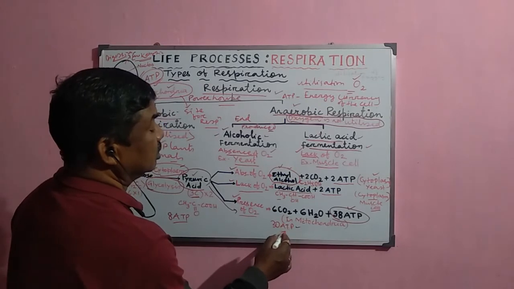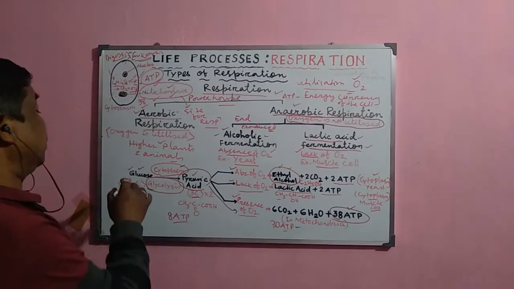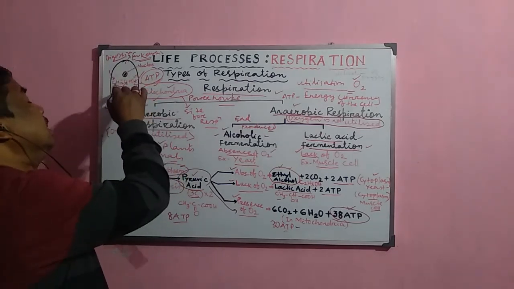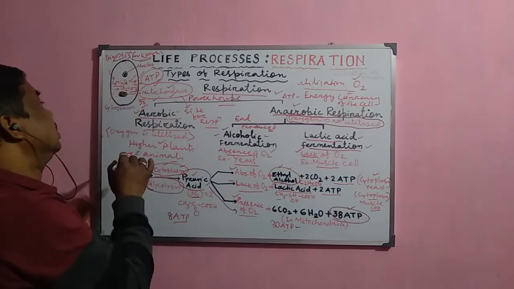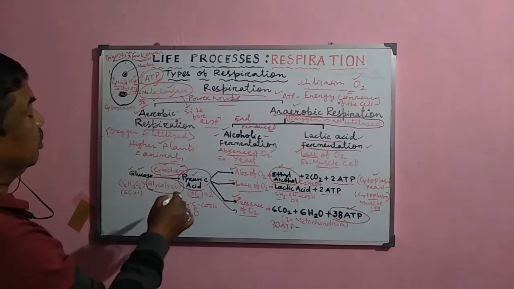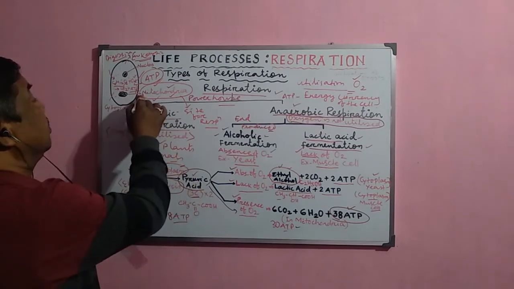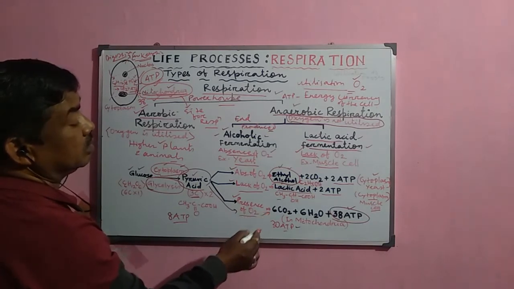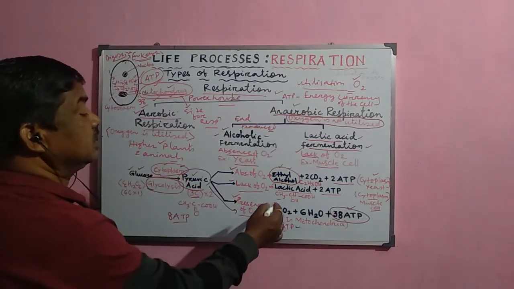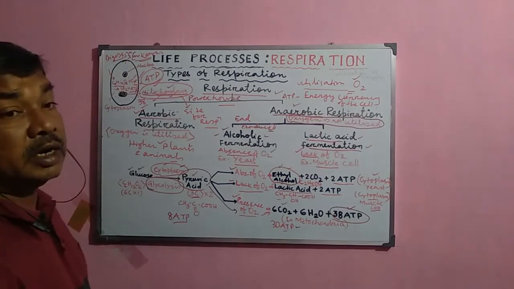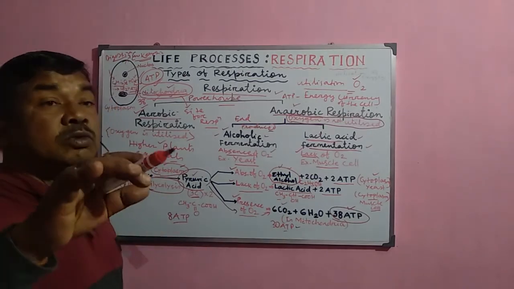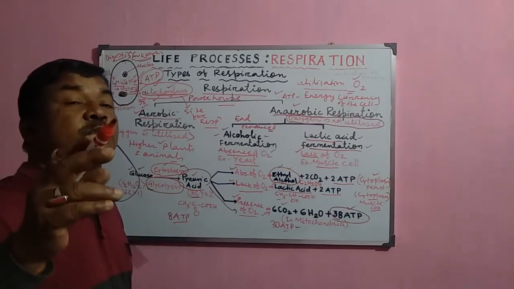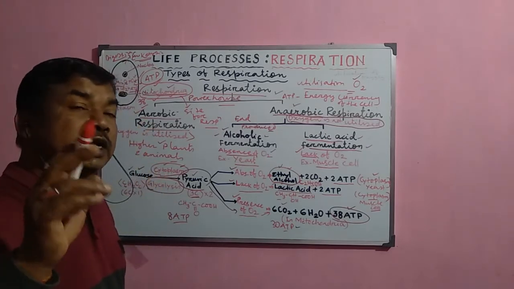So all total 38 ATP are produced. So that is why the first phase occurs in the cytoplasm. Look at here, this is the cytoplasm of the cell, and the first phase occurs inside the cytoplasm. But after that, when it is broken down into pyruvic acid, this pyruvic acid now enters into the mitochondria. And inside the mitochondria, it is completely broken down to release carbon dioxide, water, and ATP molecules. There are some complex molecules like NADH2, FADH2, which are also produced, and they enter into the electron transport system where they actually release the ATP molecule.